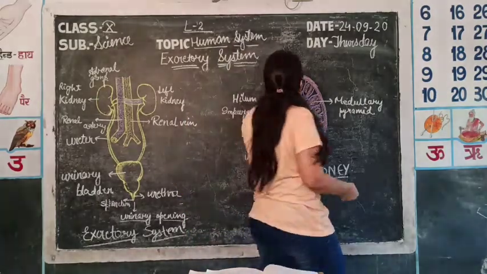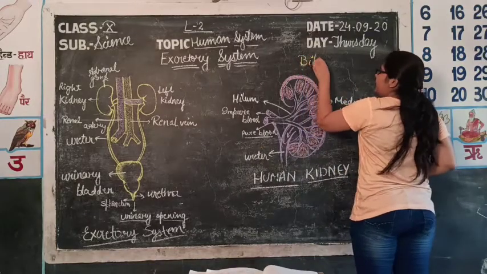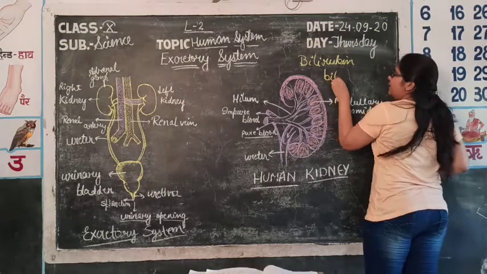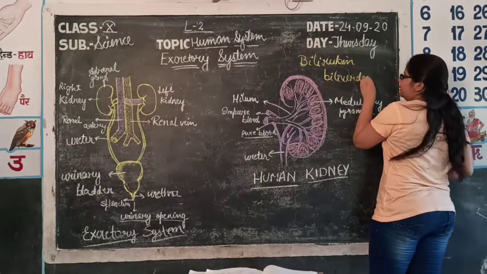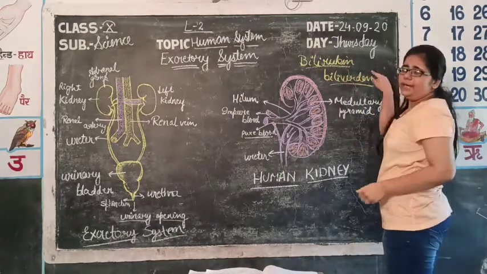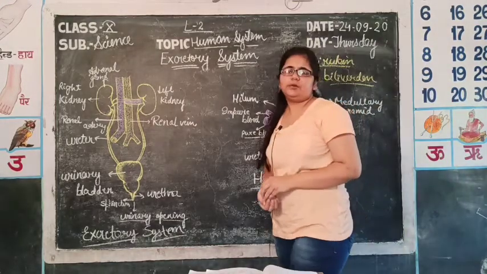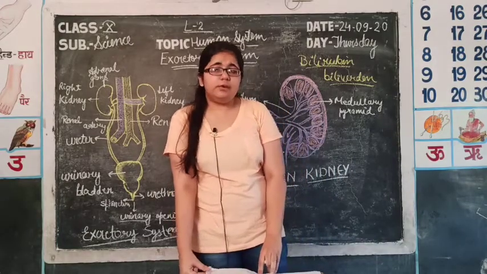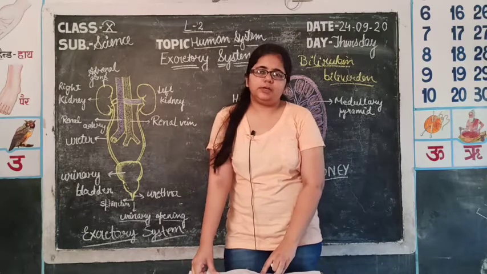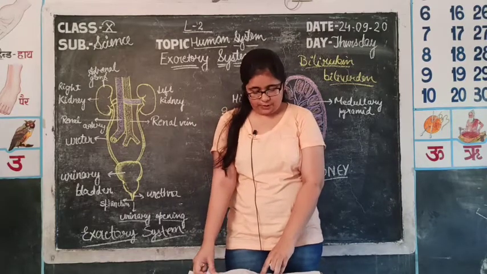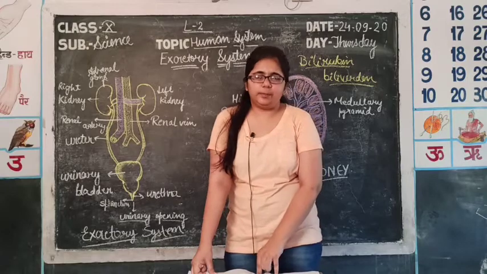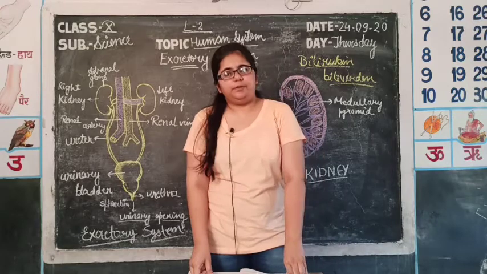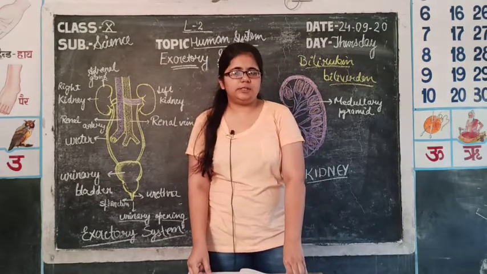Bile pigments, that is bilirubin and biliverdin. Bilirubin and biliverdin are the bile pigments which are also the waste substances of bile. Then some salts and excess amounts of vitamins are also waste products of the human body and are excreted out with the help of the liver. Skin is also an excretory organ which excretes out waste products with the help of